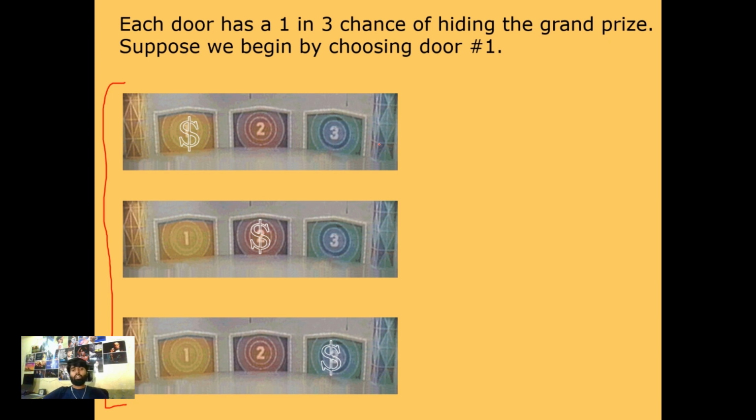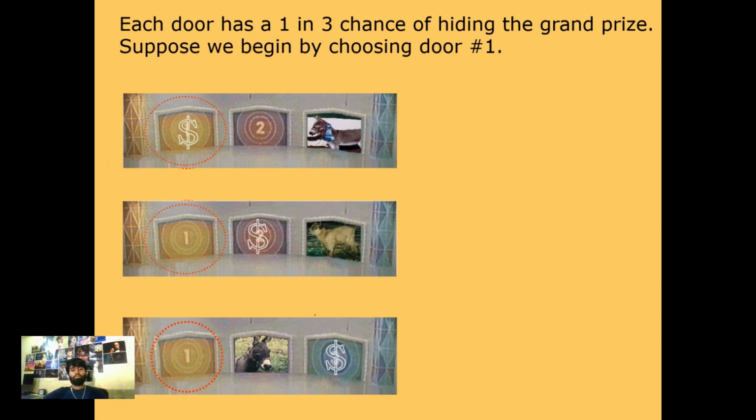Let us assume that you chose the first door in all three cases, and Monty has to open some other door to show you a zonk and ask whether you want to switch or not.